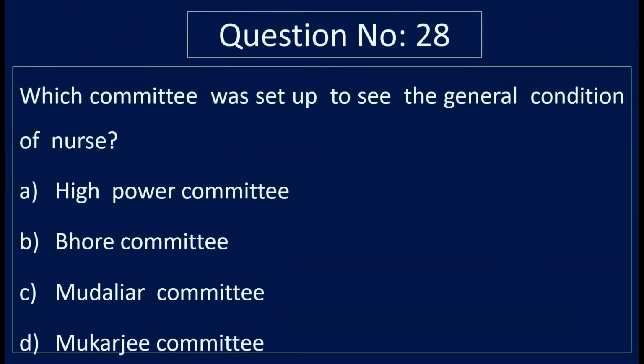Question number 28. Which committee was set up to see the general condition of a nurse? Option A, High Power Committee. Option B, Bhore Committee. Option C, Mudaliar Committee. And option D, Mukherjee Committee. Correct answer is option A, High Power Committee. High Power Committee was set up to see the general condition of nurse.